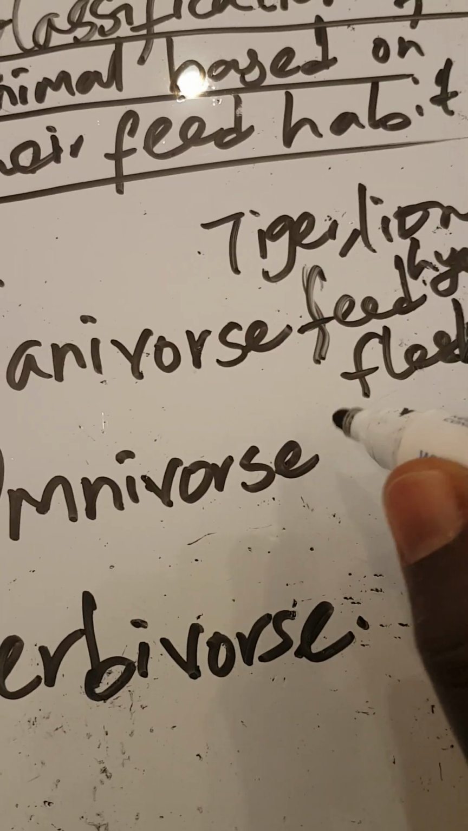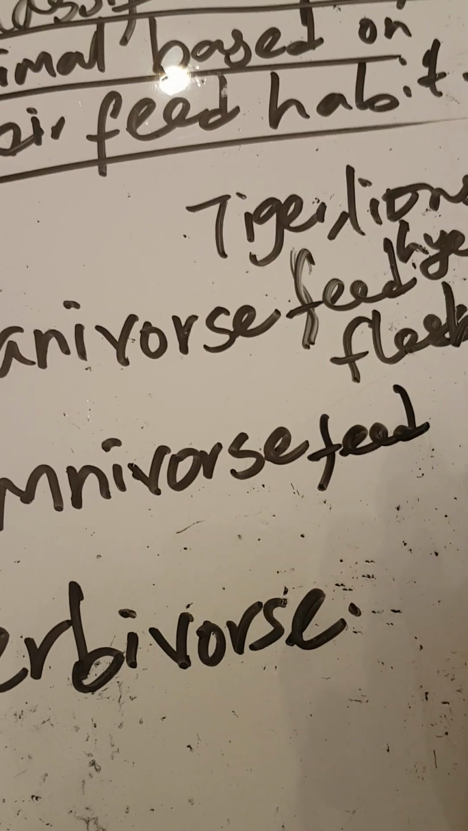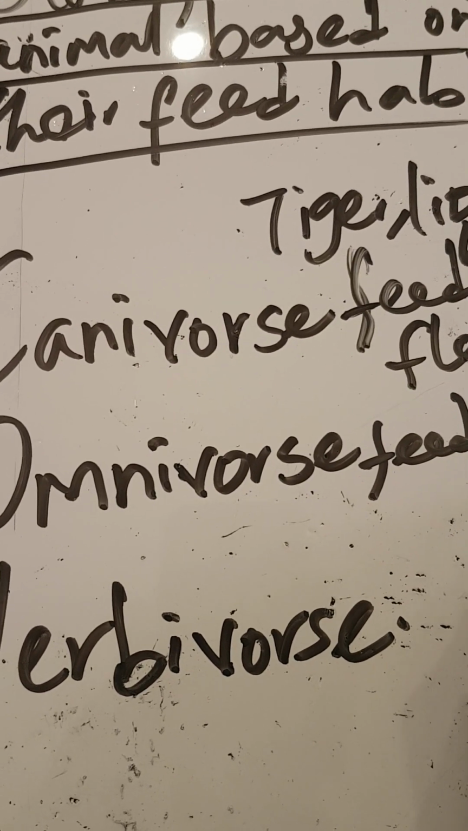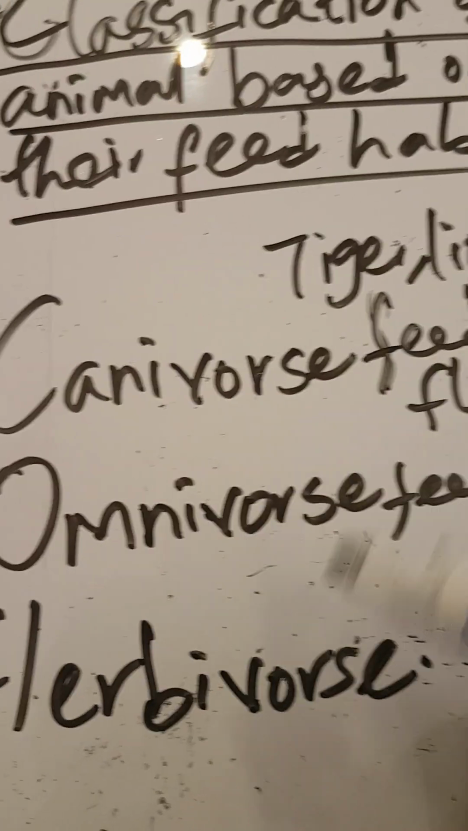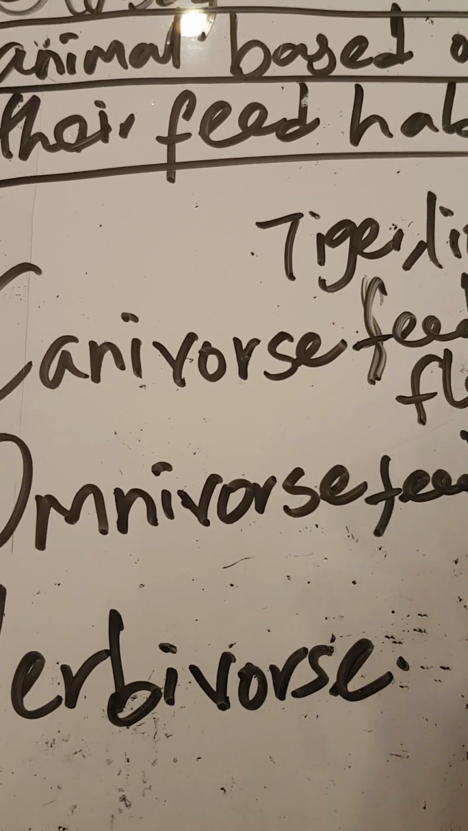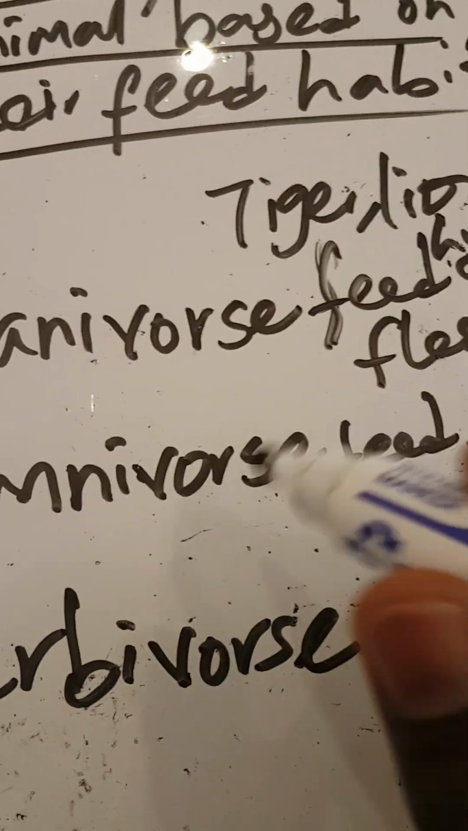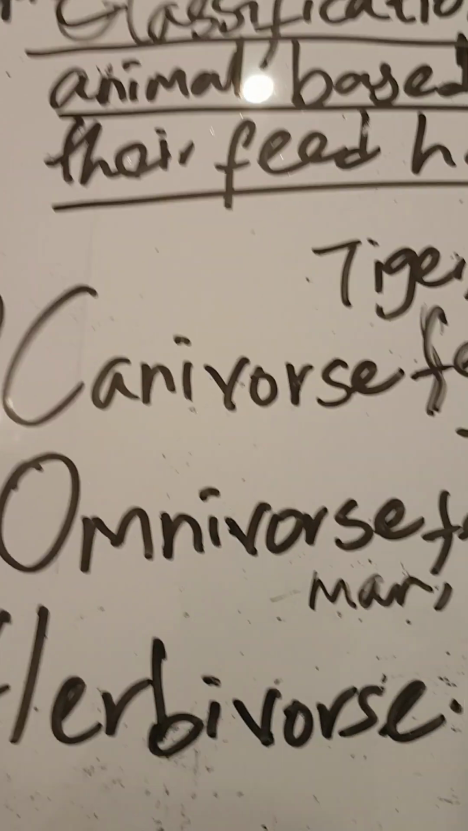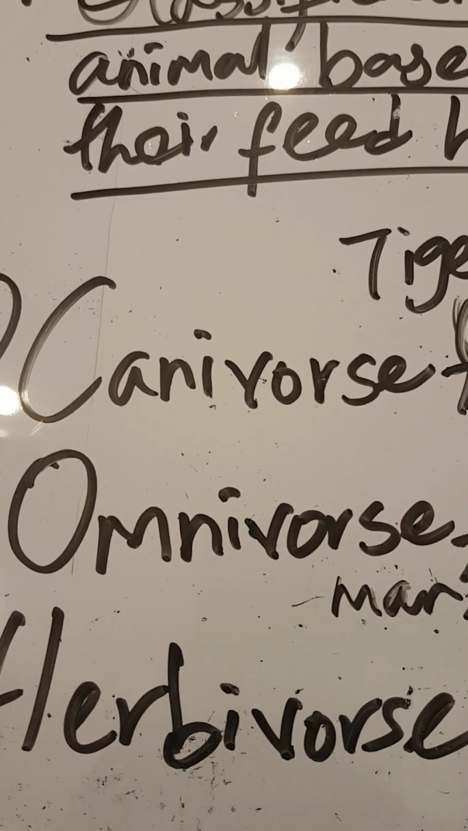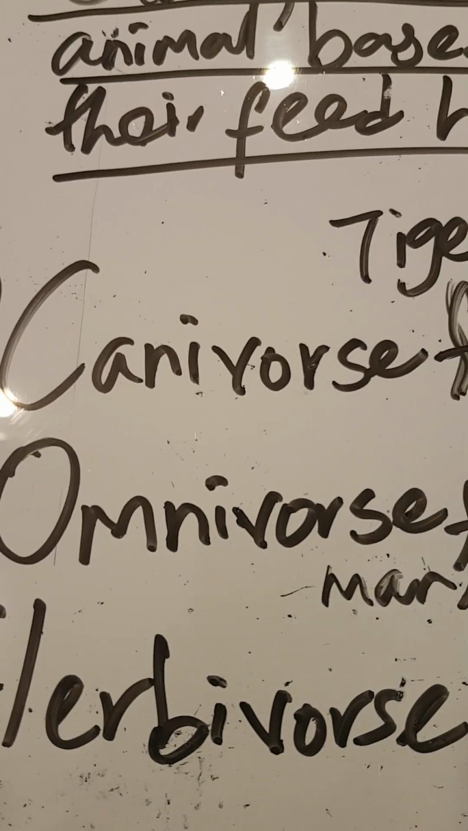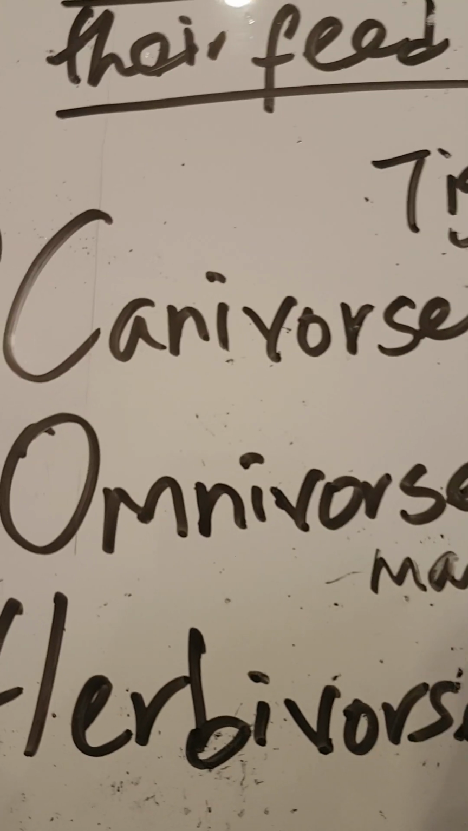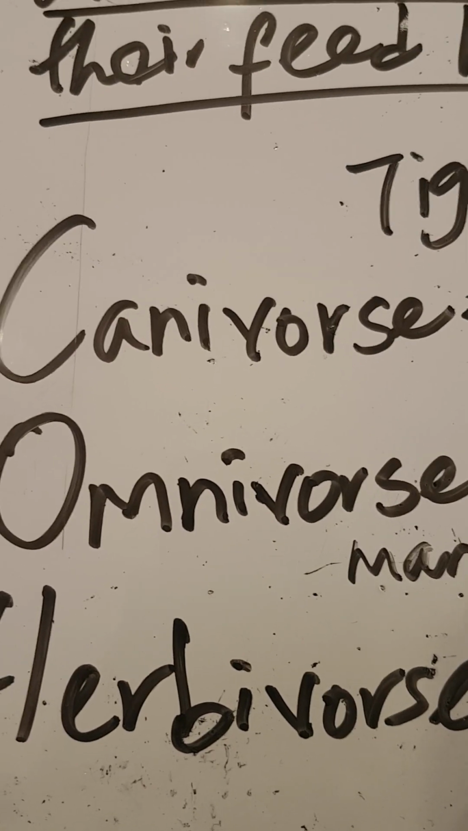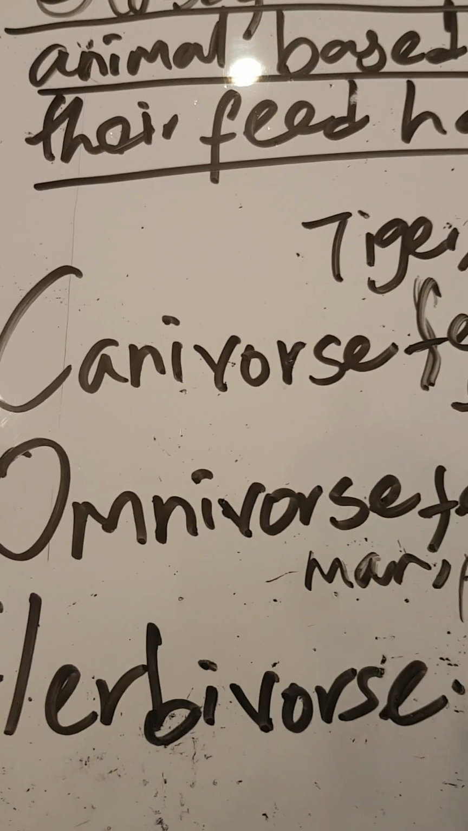Then the second one, we have omnivorous animals. They feed on flesh and also plants. Examples of these animals, we have man, human beings, because we eat meat and we also eat fruit and other things, vegetables and so on and so forth. We have pig. Pig also feeds on flesh and plants. All these are omnivorous animals.